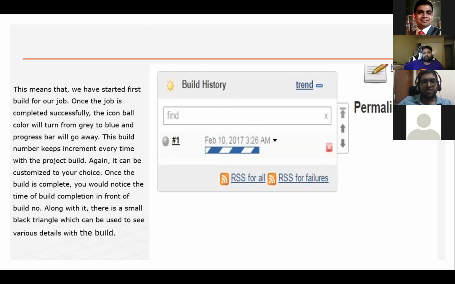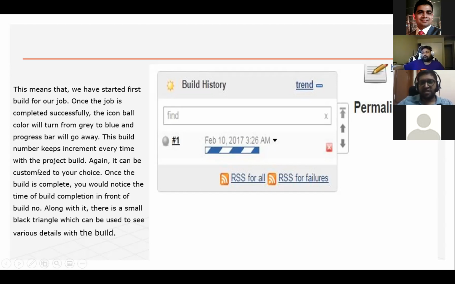Once the job is completed successfully, the ball icon will turn from gray to blue. This build number keeps incrementing every time: #1, and the next time it will be #2. So it shows how many times you have executed the build. Again, it can be customized to your choice. Once the build is complete, you will notice the time of build completion in front of the build number. Along with it, there is a small black triangle which can be used to see various details of the build.